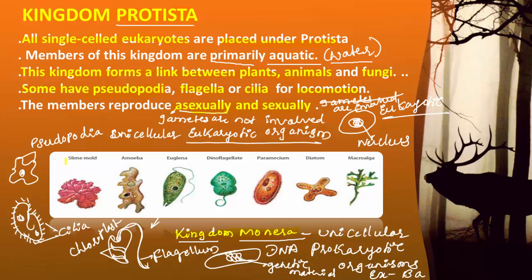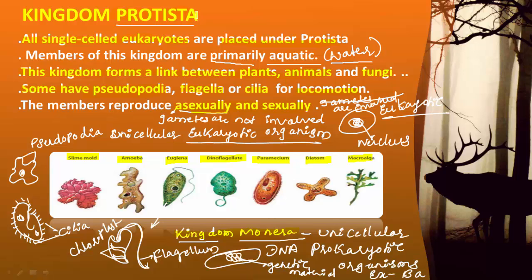The Protista includes slime molds, amoeba, Euglena, dinoflagellate, paramecium, diatoms and macroalga. And these are the images with reference to these highlighted terms. All these organisms are included in the kingdom Protista.